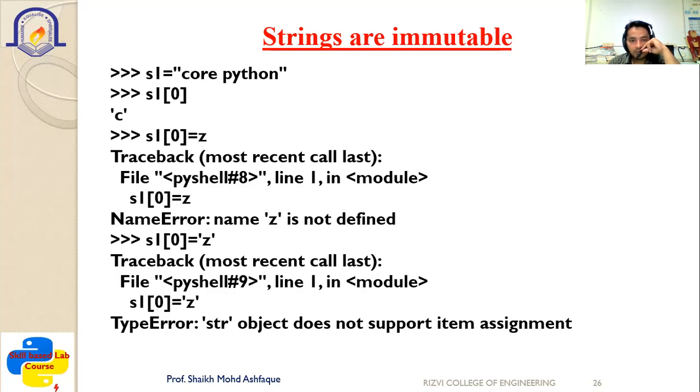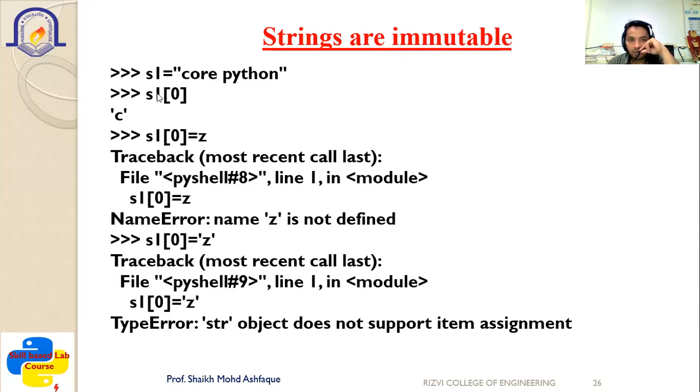Yeah, Samir has answered that we cannot change the string. Yes, you are right. So that is called immutable. If you are unable to change it, it means it is not giving you the permission to change. So that's why strings are immutable. You cannot make changes inside your original string.